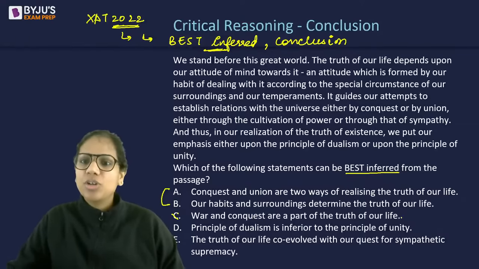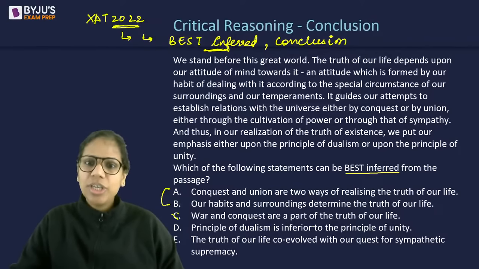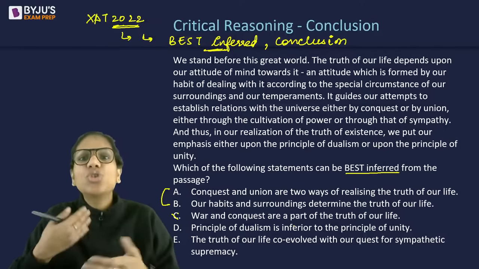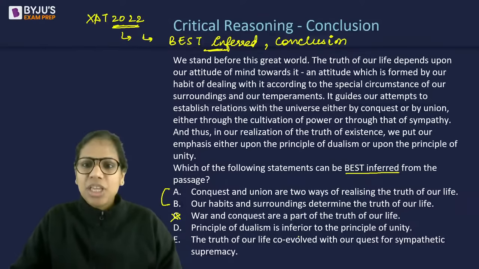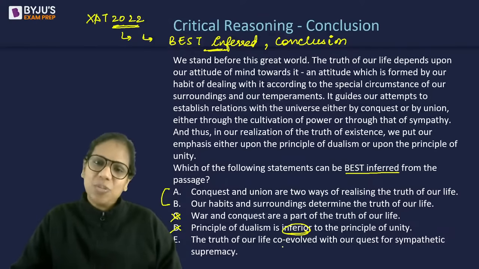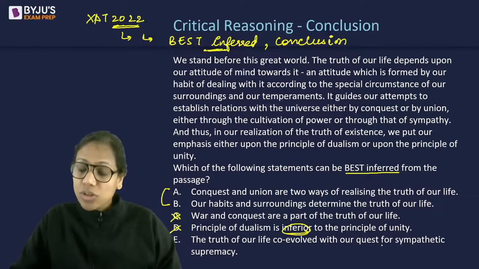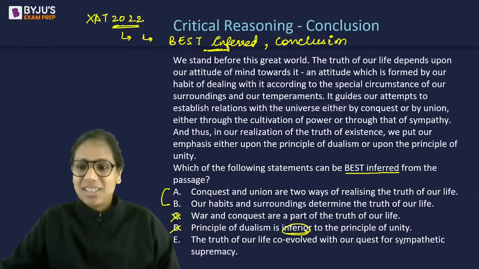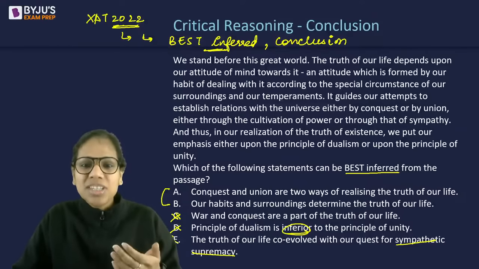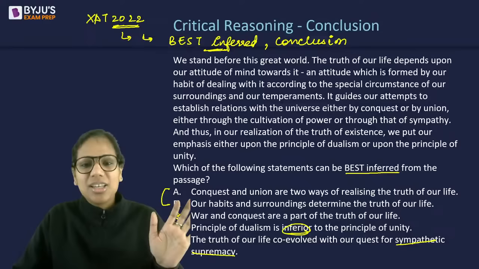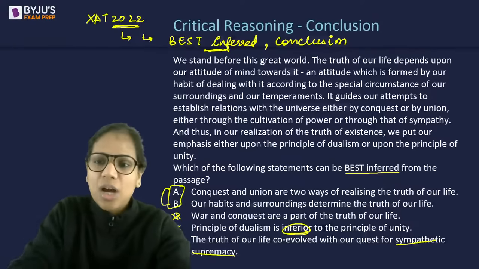War and conquest are a part of the truth of our life. There are multiple errors here, in the sense that the author doesn't just talk about conquest, the author also talks about union. They are basically ways to realize the truth of our life. They are guided by the truth of our life. So eliminated. Inferiority, superiority, not discussed, eliminated. The truth of our life co-evolved with our quest for sympathetic supremacy. What does this even mean, sympathetic supremacy? A very distorted representation of sympathy and power. So, eliminated.